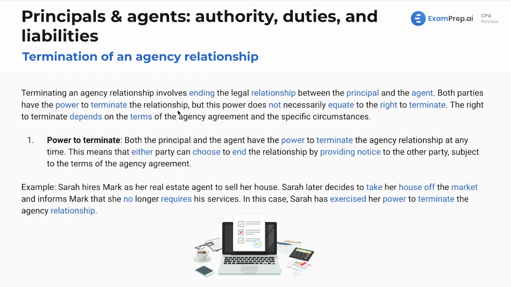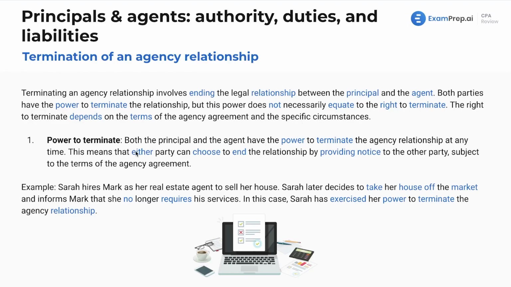I can quit my job or I can get fired by the employer, but this power does not necessarily equate to the right to terminate. So I can fire someone, but I might not have the right to do so. I mean, obviously that depends on a lot of different laws and points that we will see here. The right to terminate depends on the terms of the agency agreement and the specific circumstances.